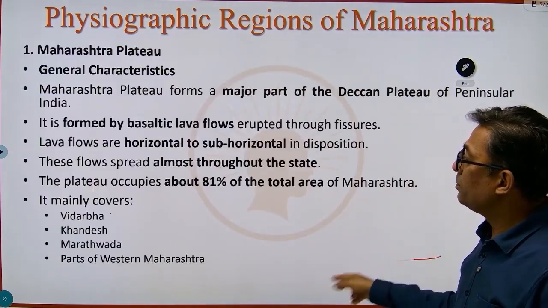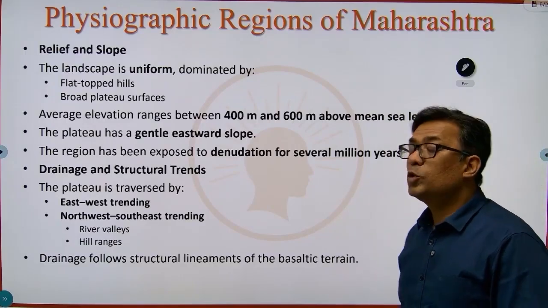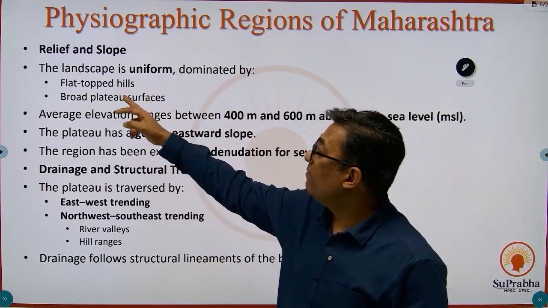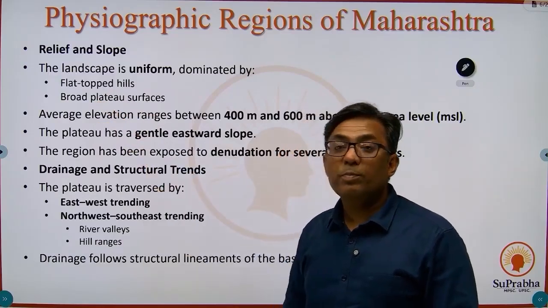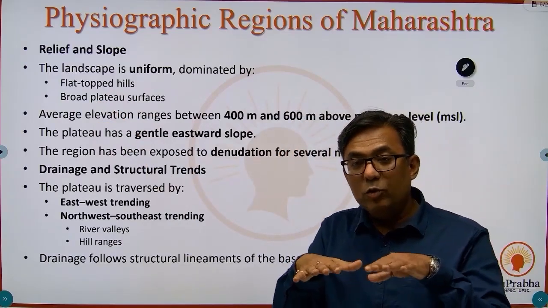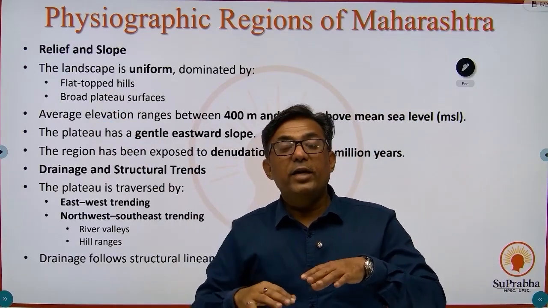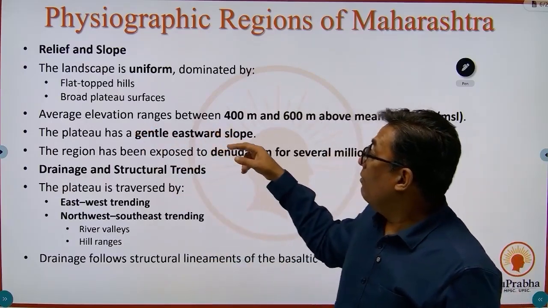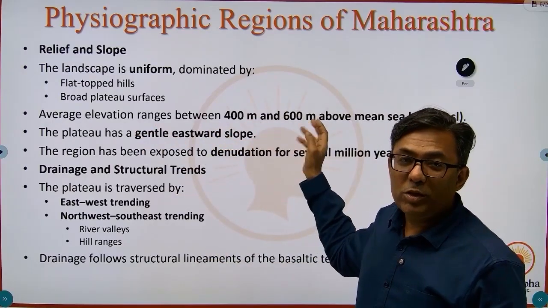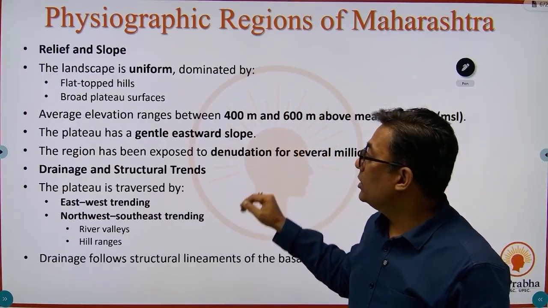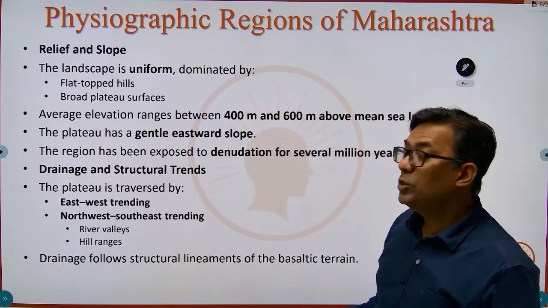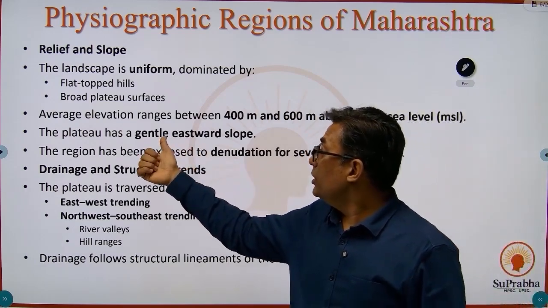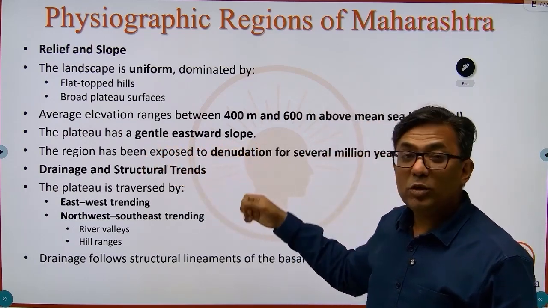Moving ahead, what are the relief and slope features of the Maharashtra Plateau? The landscape is uniform, dominated by flat-topped hills and broad plateau surfaces. Average elevation is not much, 400 to 600 meters above sea level. Since it's a plateau, it is going to have some elevation. It has a gentle eastward slope.